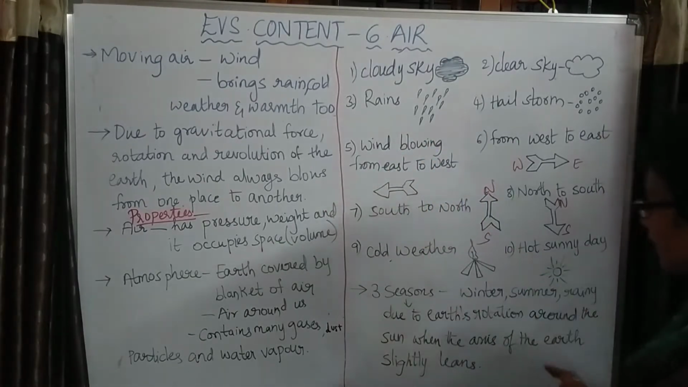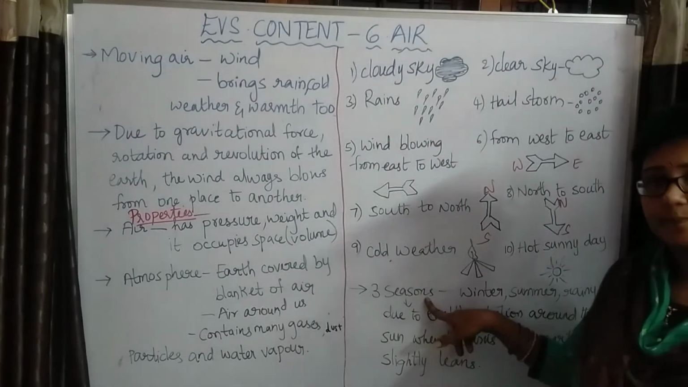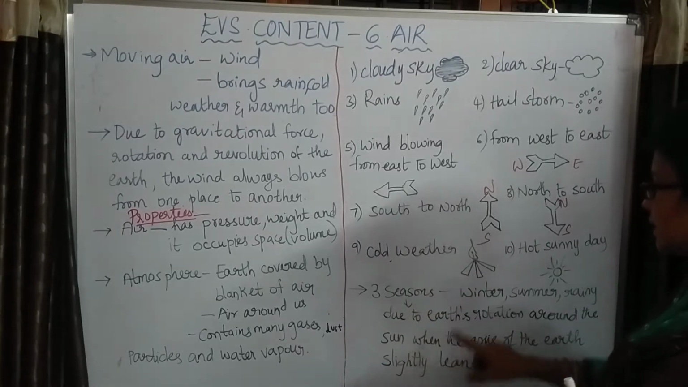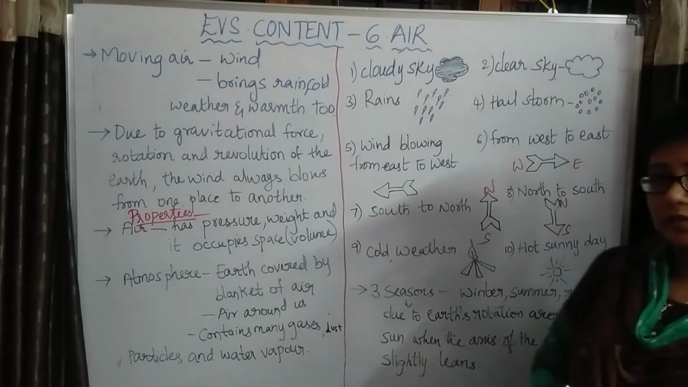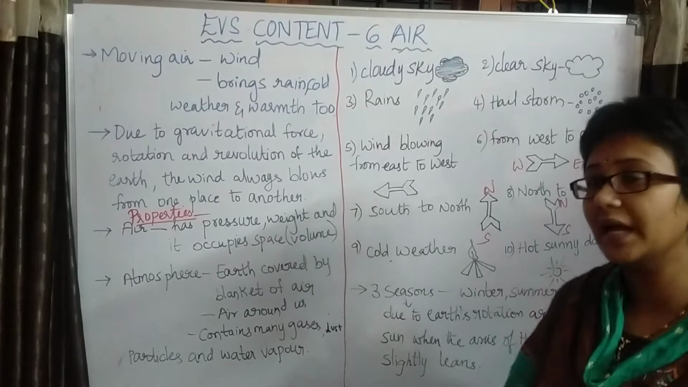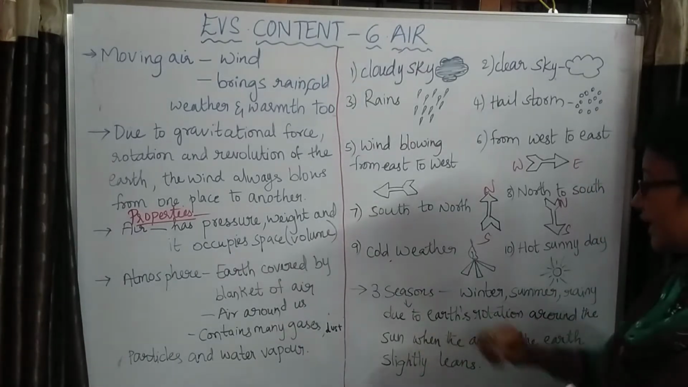Next, we have 3 seasons: winter, summer and rainy season. So why do we get these seasons?